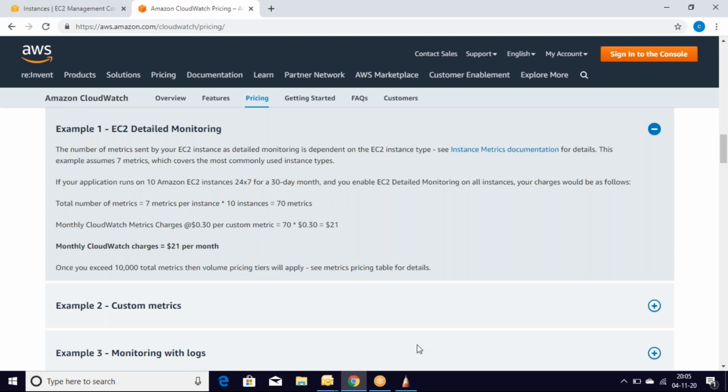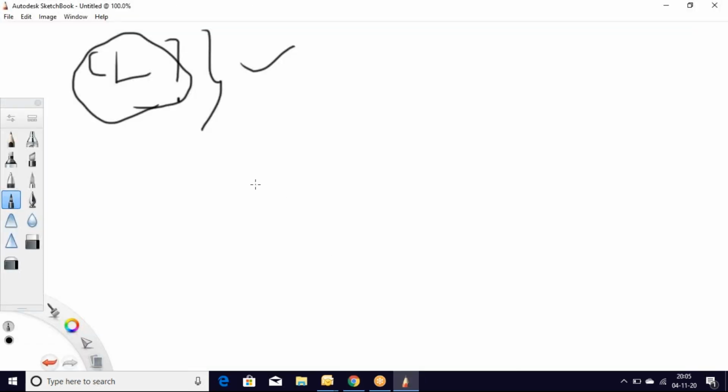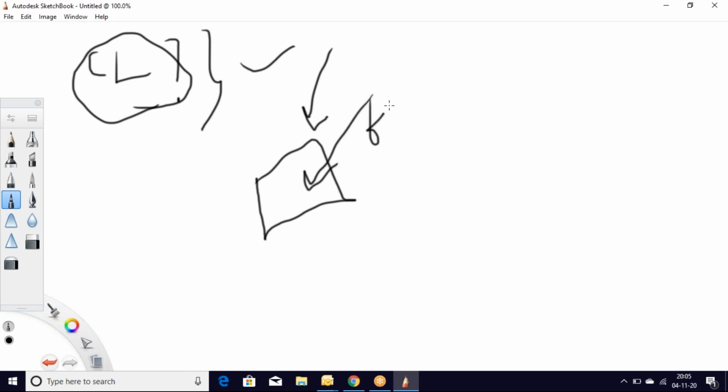For example, we have a server and the disk space of this server is full, and we didn't monitor this server. What will happen in this case? There is no space.